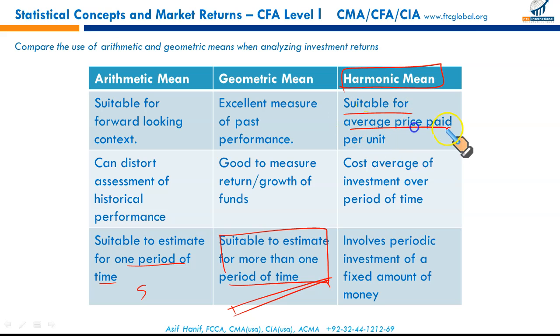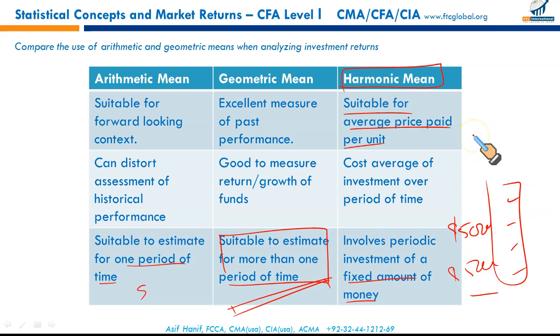Suitable for the average price paid per unit of a share over the last 5 periods, or when a fixed amount of money is being put in securities every year, $5,000, for example, every year. So the price that has been paid for each security over the last 5 or 10 years can be averaged out using this method as well.